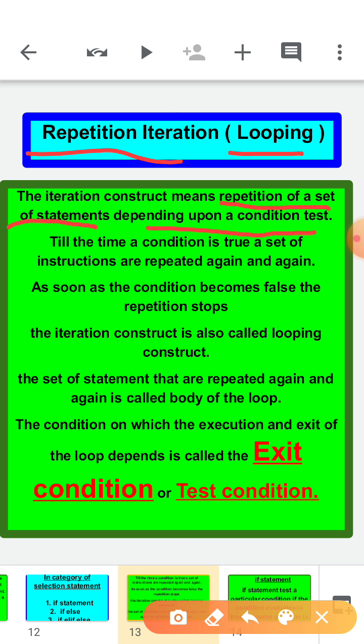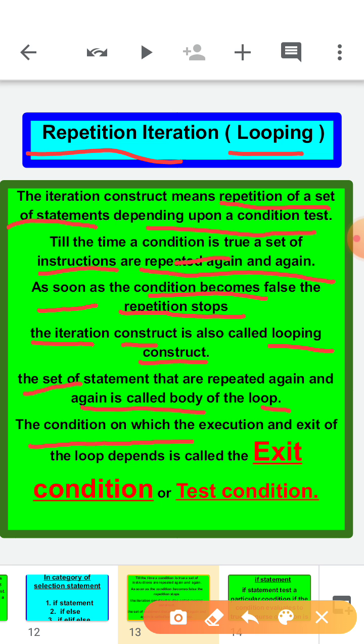Till the time the condition is true, a set of instructions is repeated again and again. As soon as the condition becomes false, the repetition stops there. The iteration construct is also called the looping construct. The set of statements that are repeated again and again is called the body of the loop.